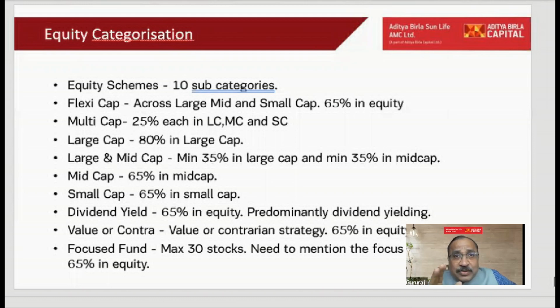So today, if I don't want to take too much risk, I will go for either a large cap fund or a flexi cap fund. But on the contrary, if I am expecting 11 to 12%, then my large cap and flexi cap may not be able to give me that return. So I go to the next category, which is multi cap. In multi cap, I will necessarily invest 25% in large cap, 25% in mid cap, and 25% in small cap, and the balance 25% can go anywhere. So compared to purely large cap and flexi cap, multi cap is slightly riskier.